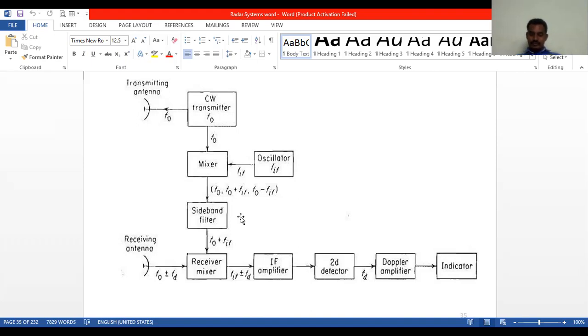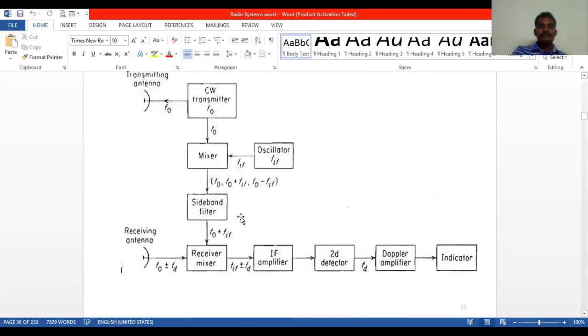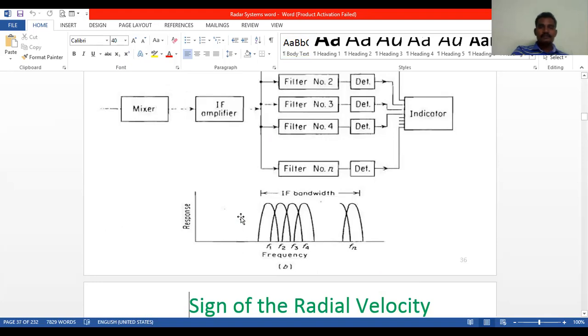A scope or PPI display is used to find the Doppler frequency shift FD. So this is the non-zero IF receiver. Next, we will see the receiver bandwidth requirements.